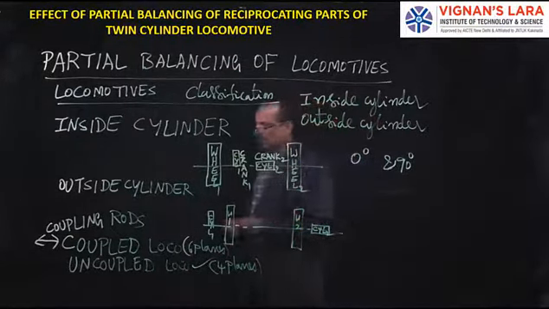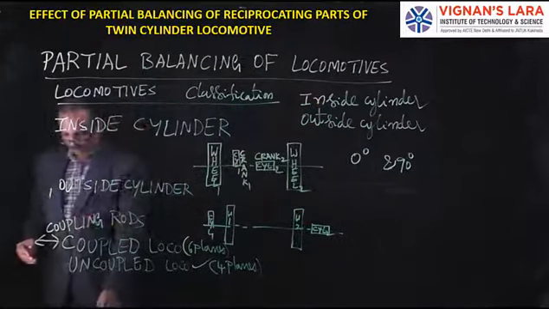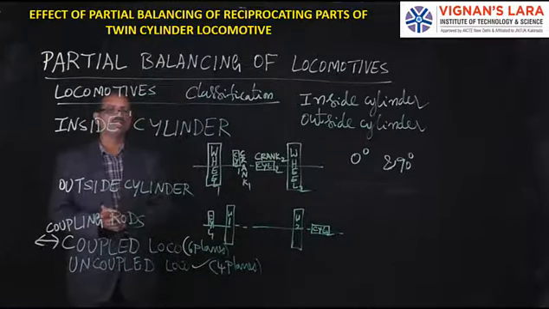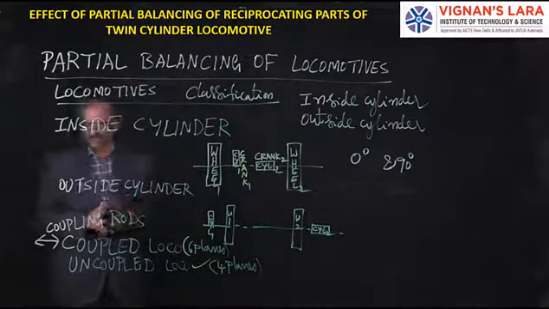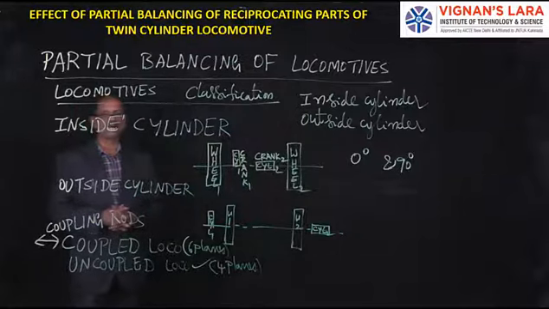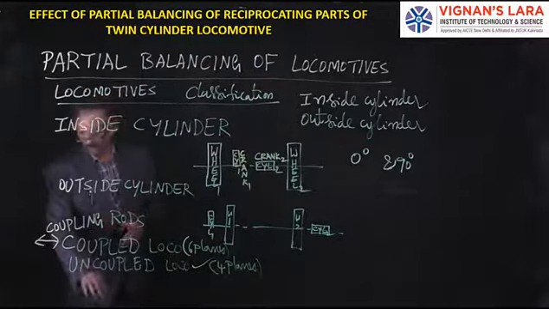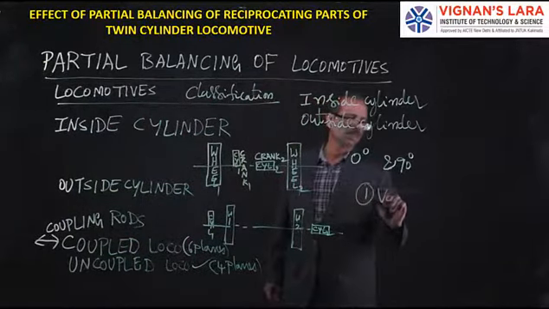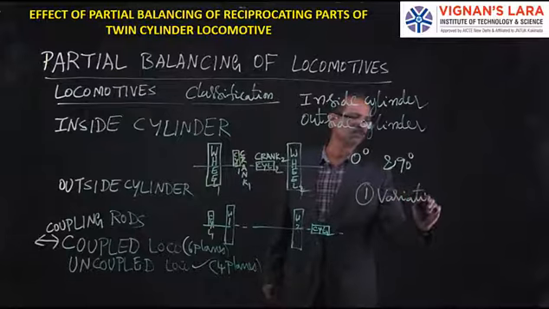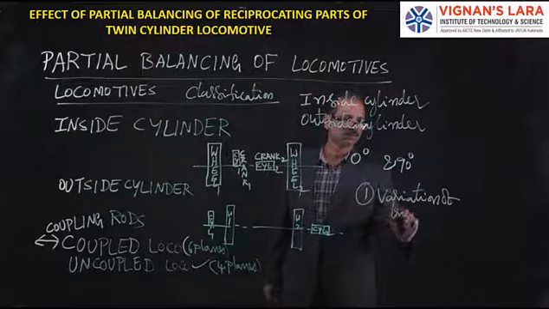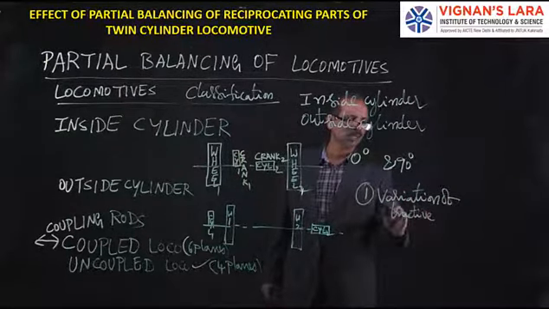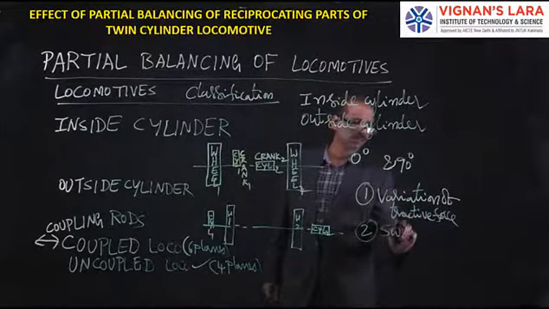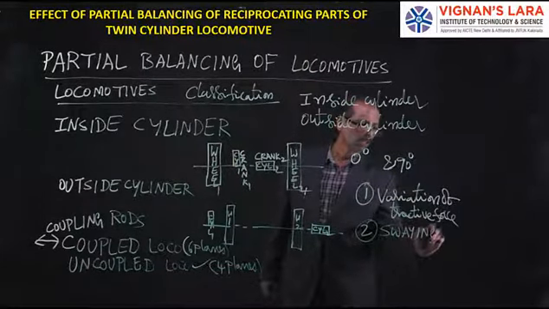Now we will see the effect of partial balancing of reciprocating masses in case of a twin cylinder engine. There are 3 effects: variation of tractive force, swaying couple, and hammer blow.